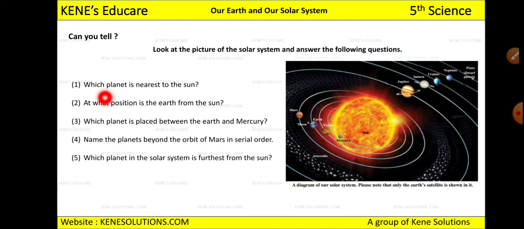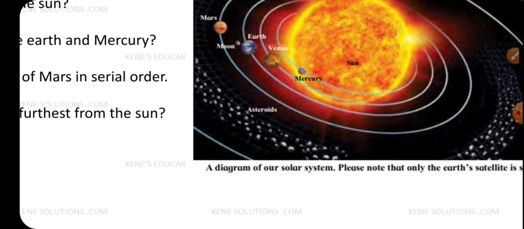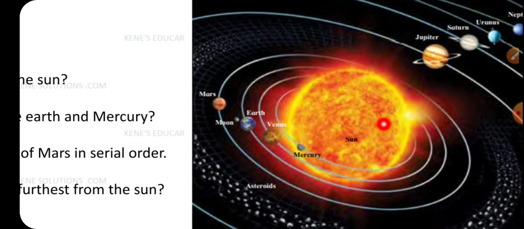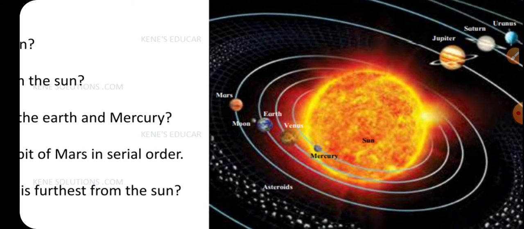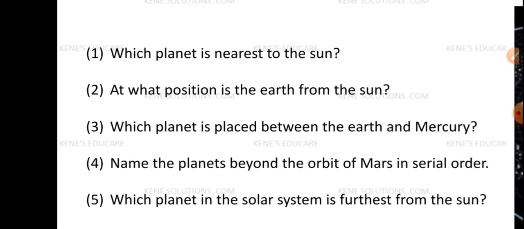Okay, now which planet is nearest to the sun? Can you tell me which planet is nearest, matlab closest to the sun? So if I say here it is the sun, the first planet is Mercury, right? So Mercury is the planet which is closest to the sun, right? Now come on, read the second question.